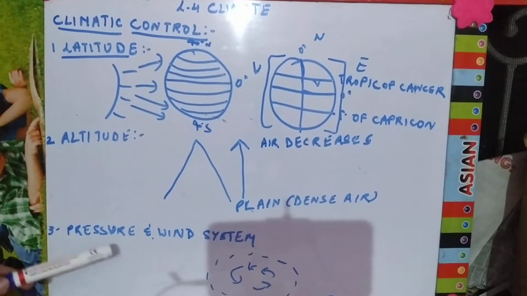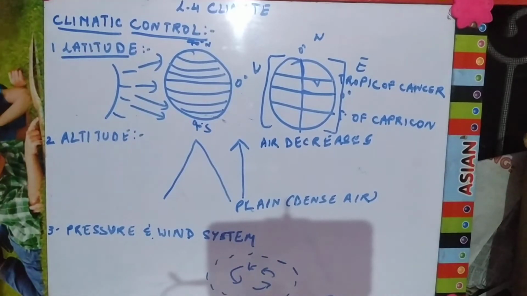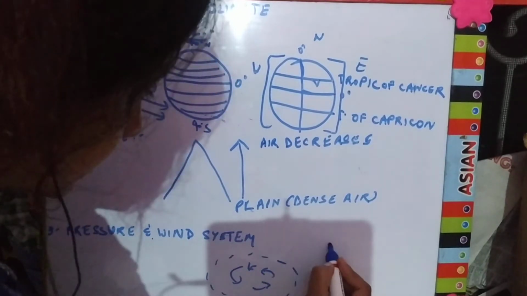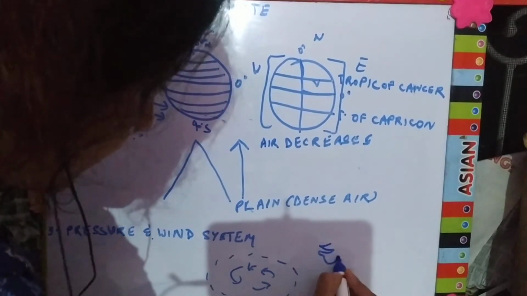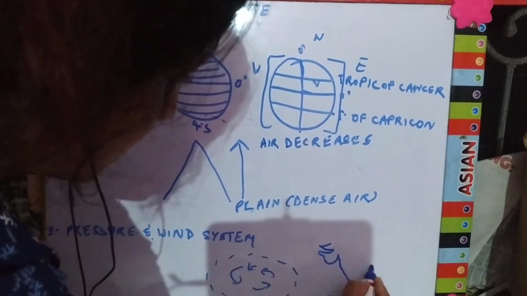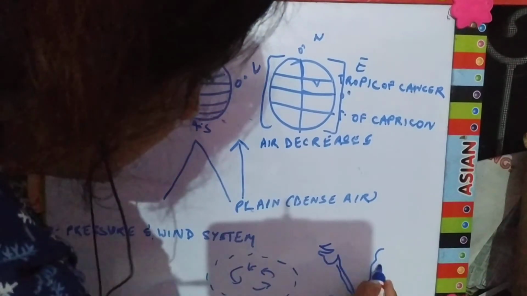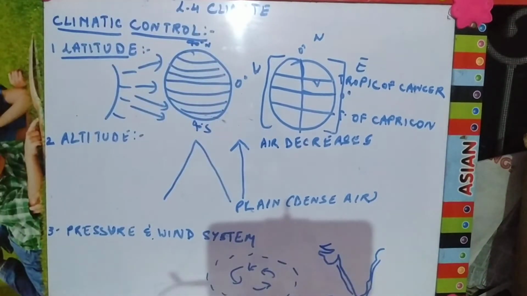Next comes your pressure and wind system. The pressure and wind system affects the temperature as well as the precipitation or the rainfall of a place, because places that are near to the coastal areas, these areas have a moderate kind of climate.